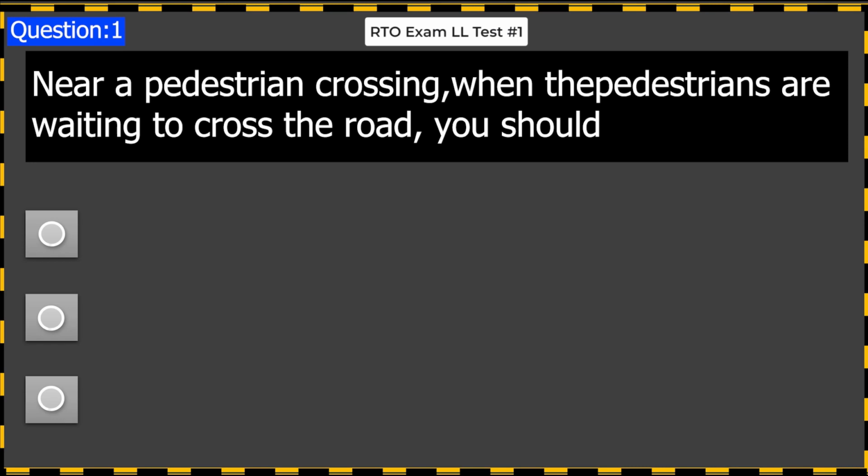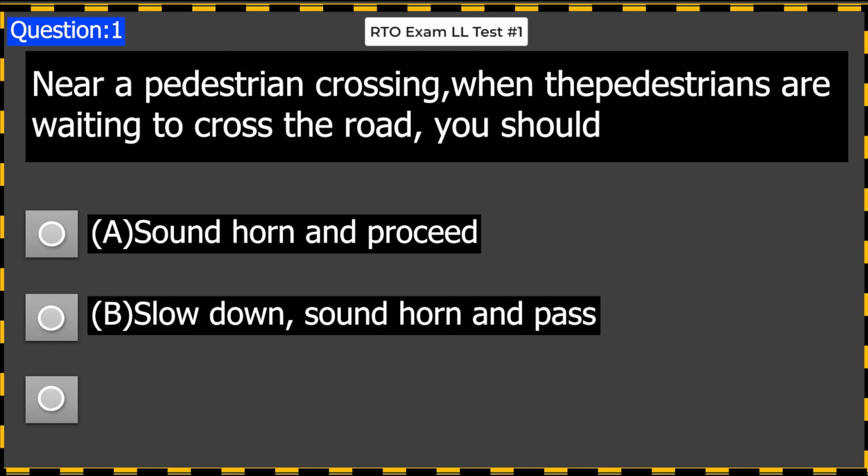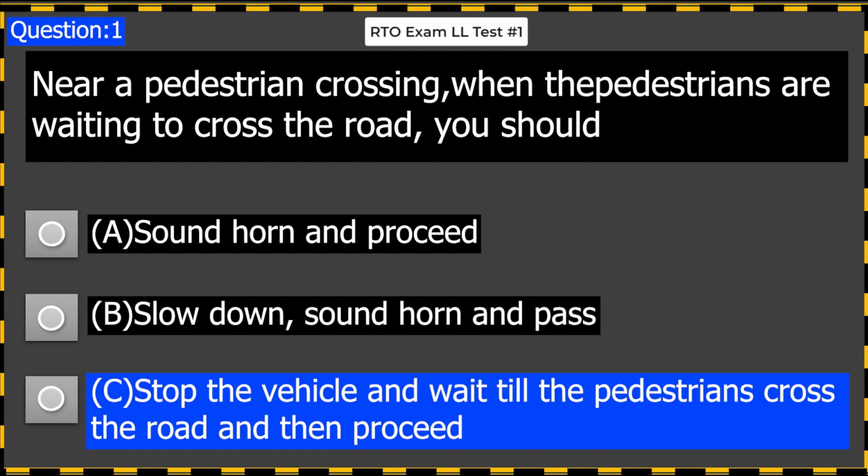Near a pedestrian crossing, when pedestrians are waiting to cross the road, you should: A. Sound horn and proceed. B. Slow down, sound horn and pass. C. Stop the vehicle and wait till the pedestrians cross the road and then proceed. Answer C. Stop the vehicle and wait till the pedestrians cross the road and then proceed.